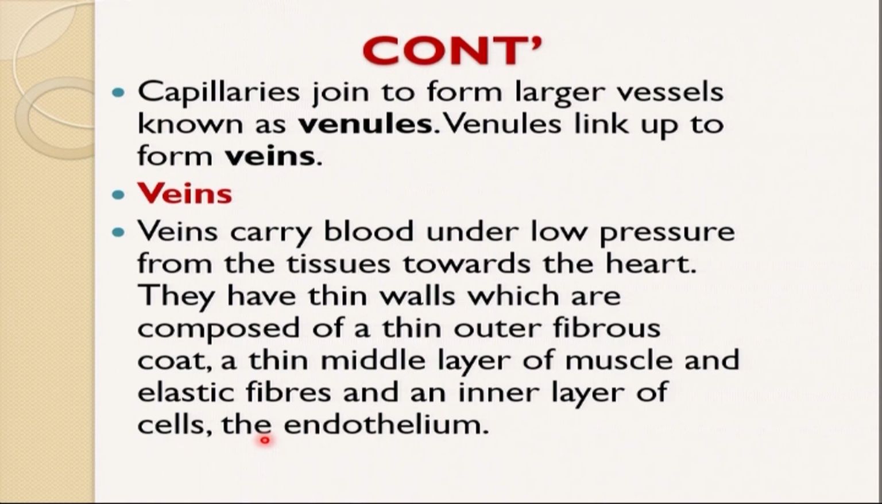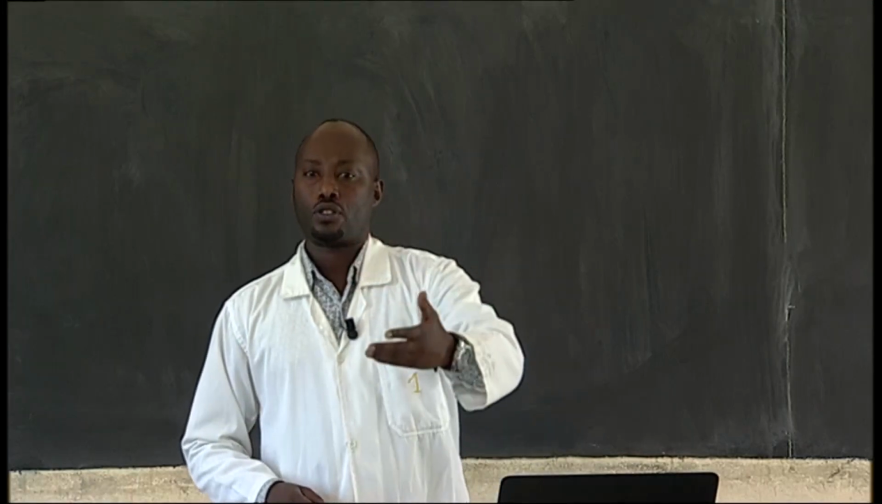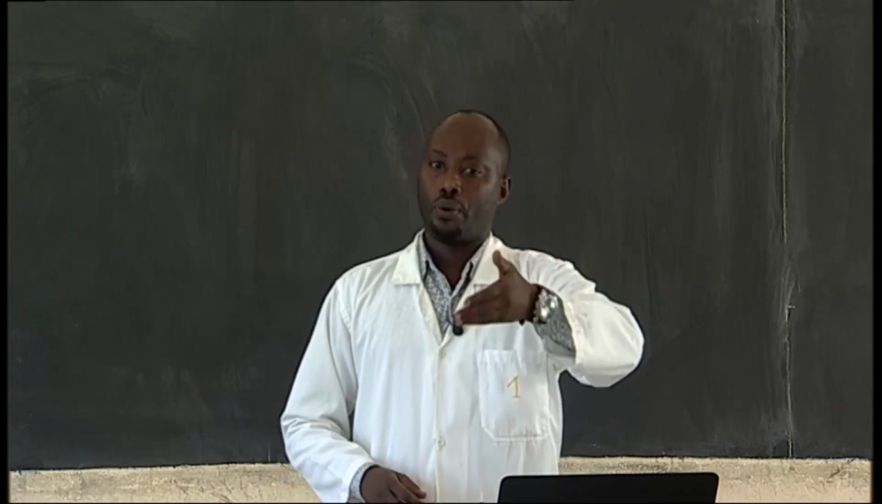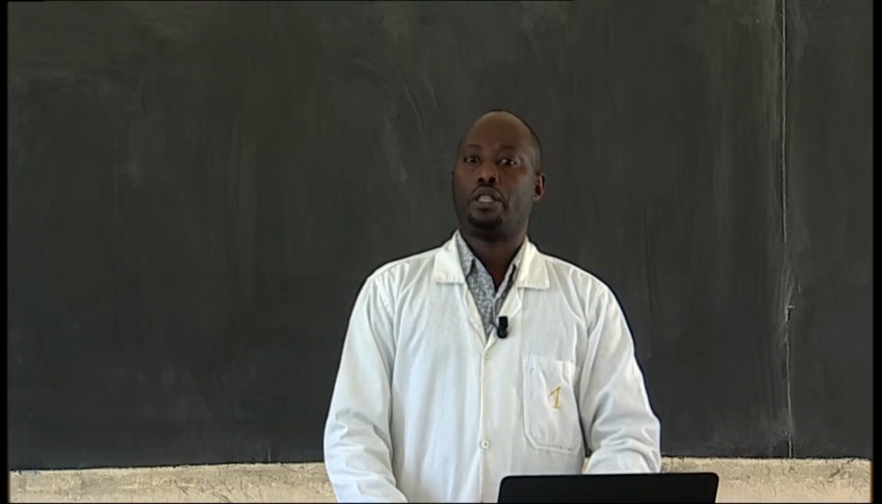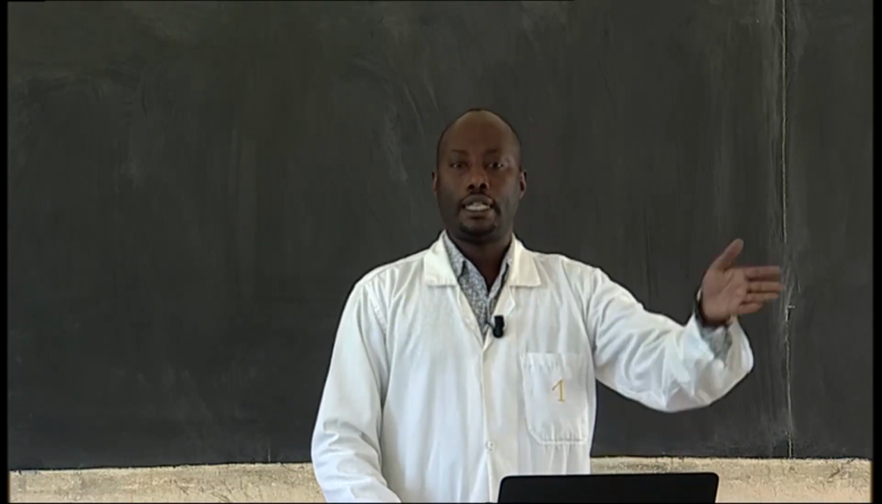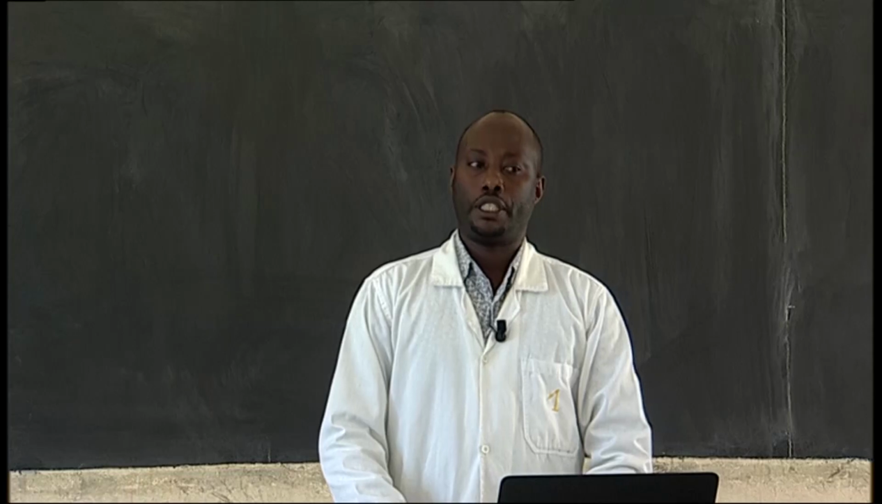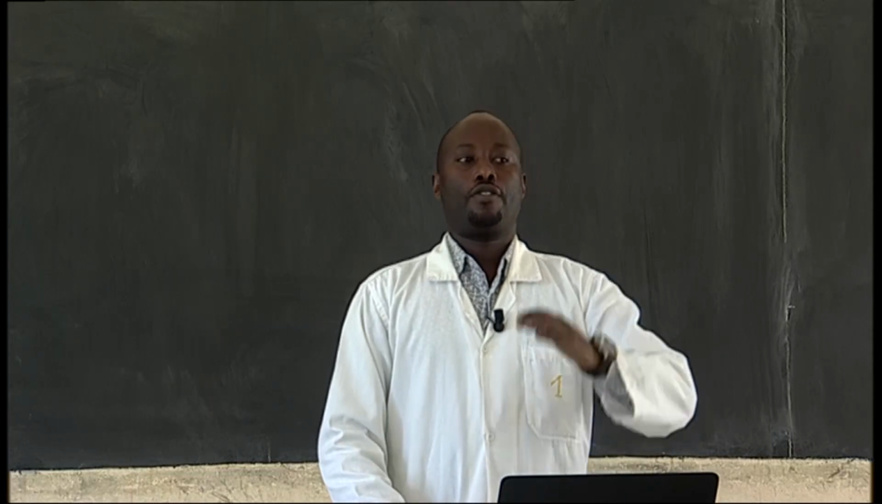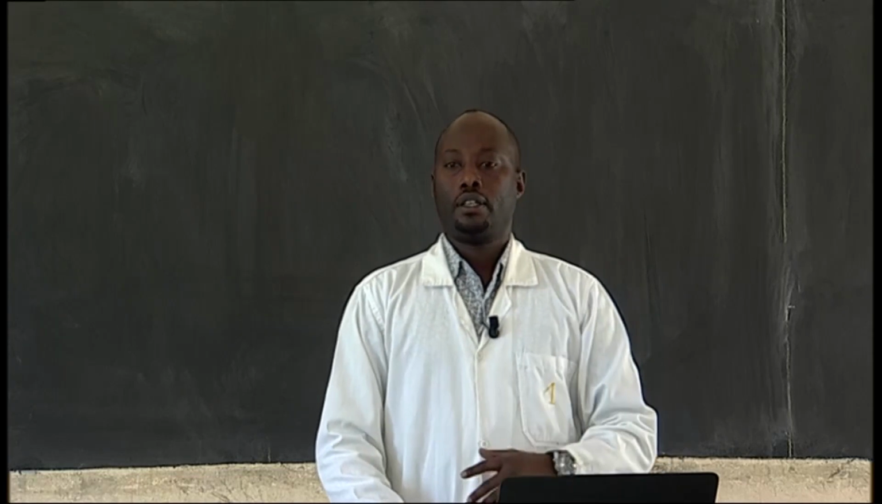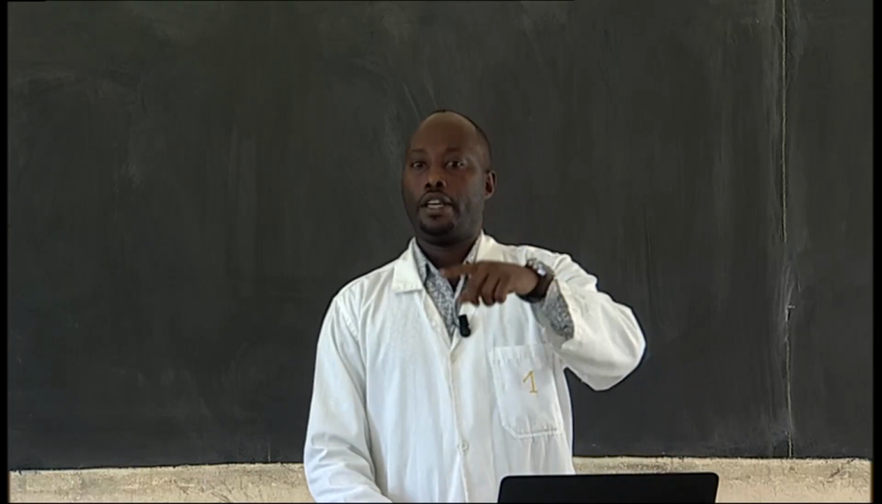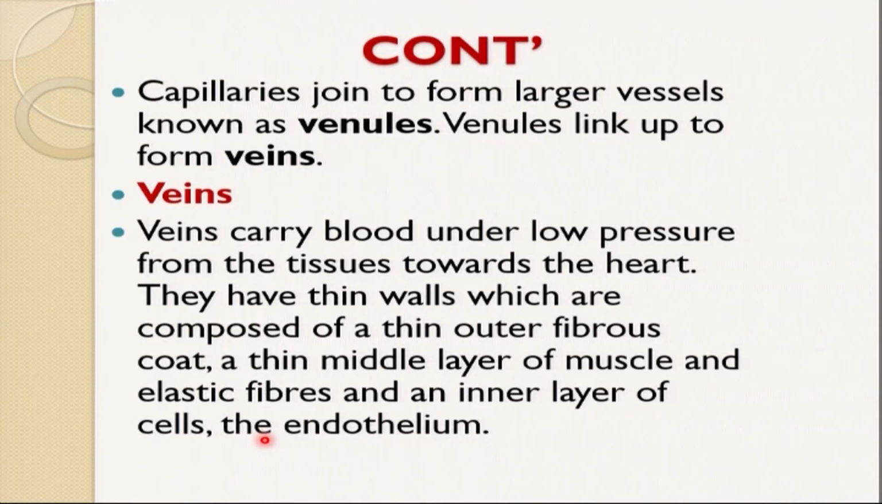Students, let's have the last type of vessel, which is called veins. It's another type of blood vessel. Veins carry blood under low pressure. The blood that flows through the veins moves with low pressure compared to the arteries, in which blood moves with high pressure. Veins carry blood from the tissues towards the heart, or back to the heart.